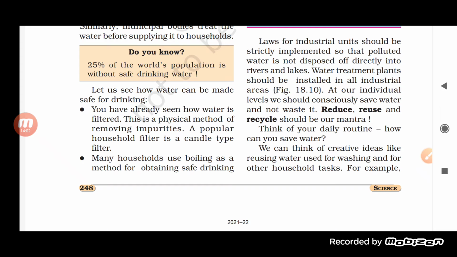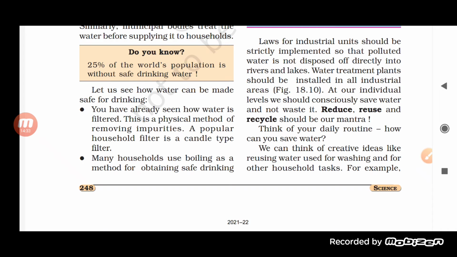So they dispose of all the waste material directly into the river and lake, due to which a huge amount of water gets polluted. So we must implement the laws for all the industries strictly, so that they must follow it, and proper treatment of the water can occur before disposing it into the river or the lakes.